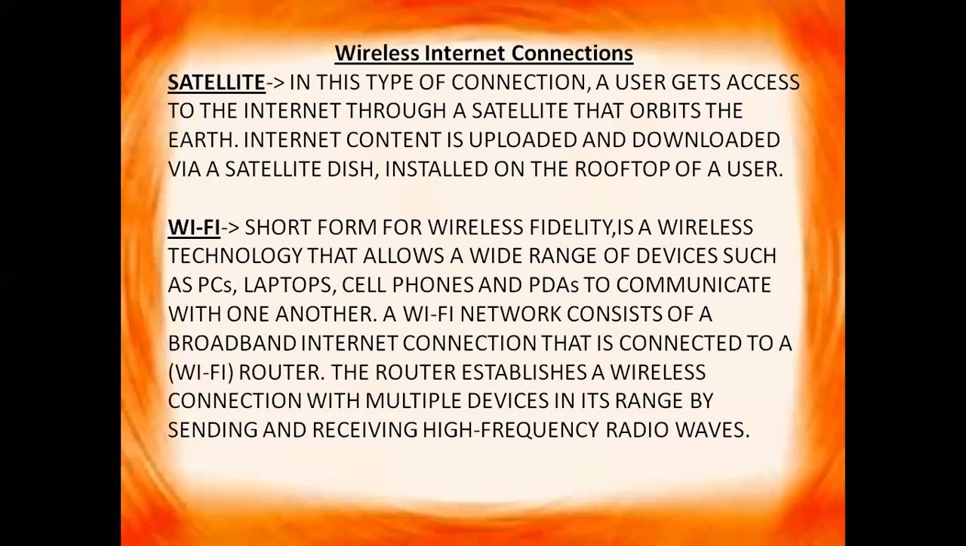Okay, so the router is attached with the help of the cables, right? But the router is a device which spreads the signals in the air so that you can get the wireless connection, right? The router establishes a wireless connection with multiple devices in its range by sending and receiving high frequency radio waves, right? So it transmits the radio waves and we get the signals with the help of the waves, right? Although the router is attached to the internet service provider with the help of the cables or the wires, right?